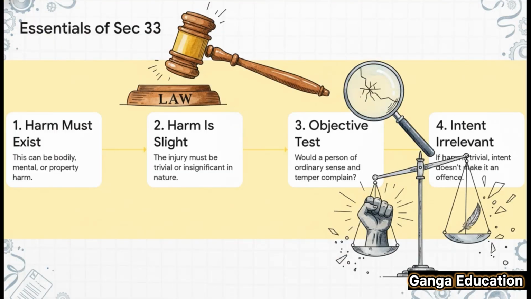First, some harm must actually exist, bodily, mental, or to property. Second, that harm has to be slight, trivial really. Third, we apply that objective standard we just talked about. Would a person of ordinary sense and temper complain? And now look at this 4th point, because this is where a lot of students get tripped up. Intent is irrelevant. That's right. The law says even if the harm was intended, if the result is so trivial, it's still not an offense. This is such a critical detail to remember.